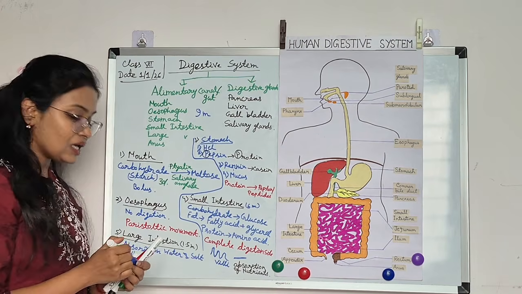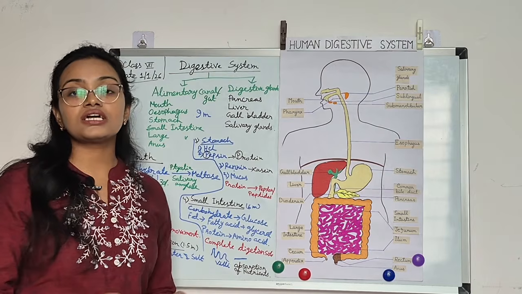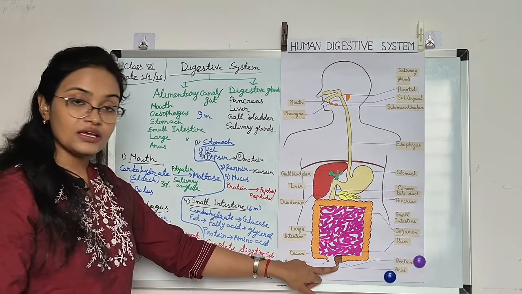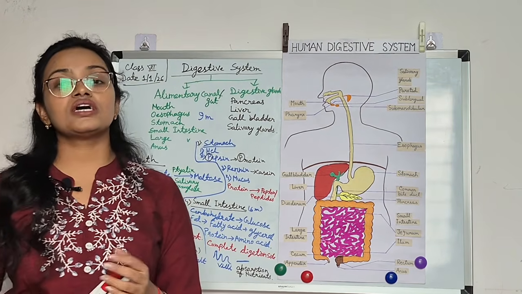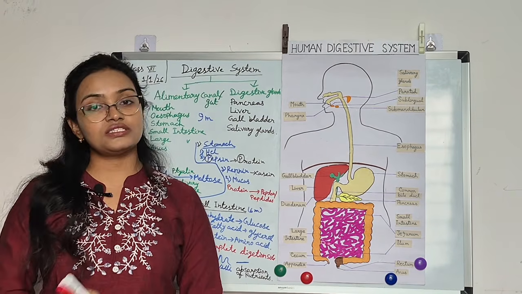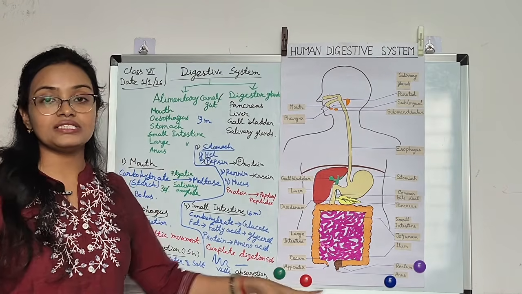The undigested food comes here in the large intestine, and here it is converted into feces. Then it goes into the anus, where one sphincter is present which controls the outlet of the waste product or undigested food. Okay, so this is the last part of the digestive system.